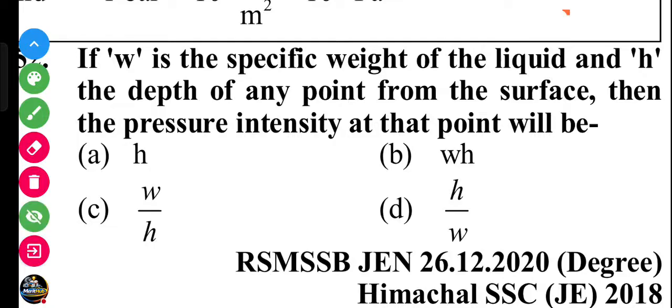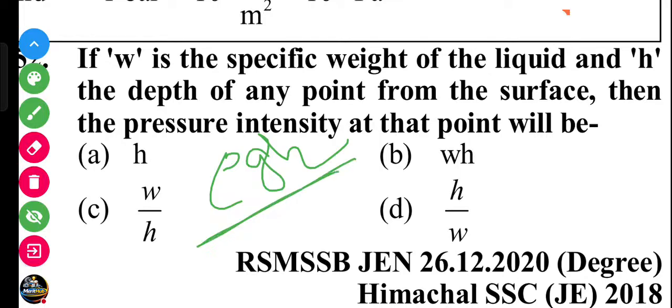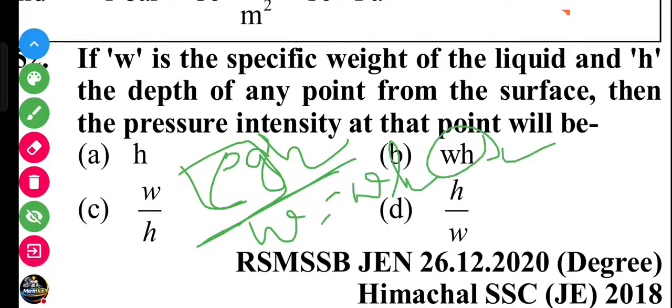We know the pressure intensity P equals rho g h, where rho g is the specific weight W, so WH is the answer. B is the answer.